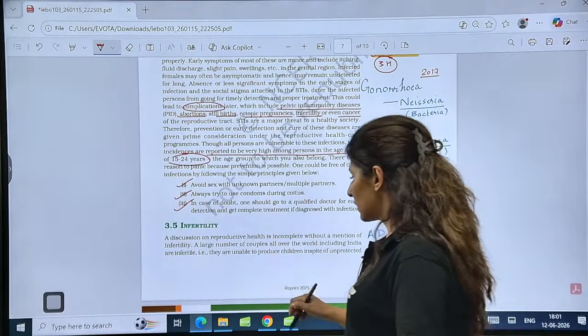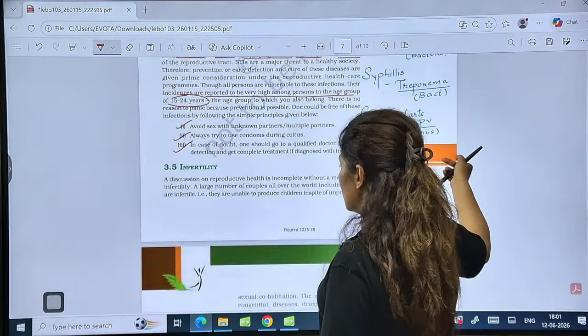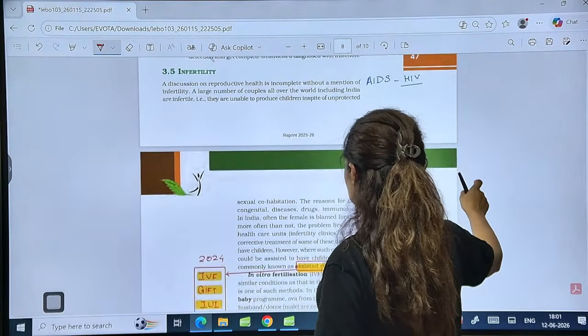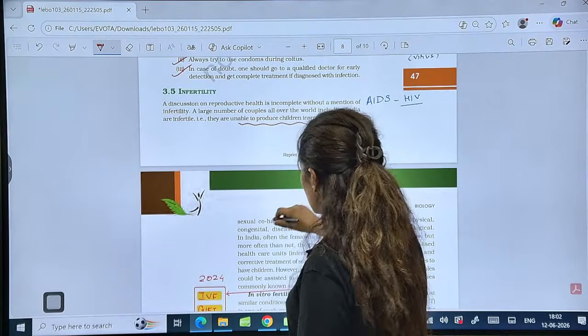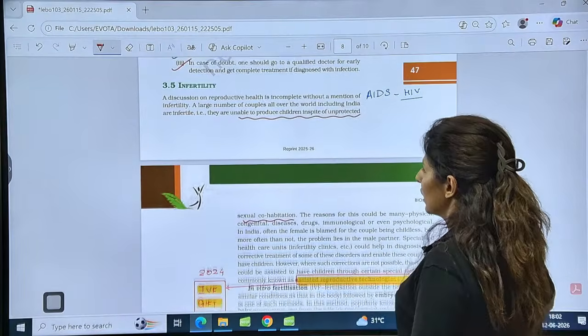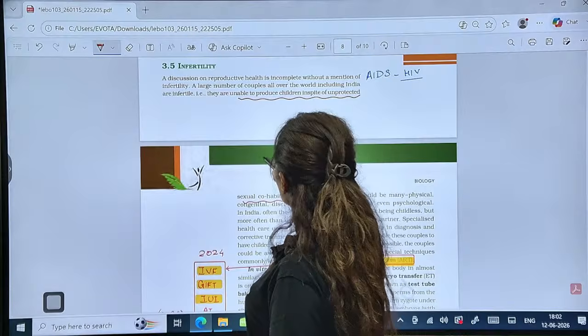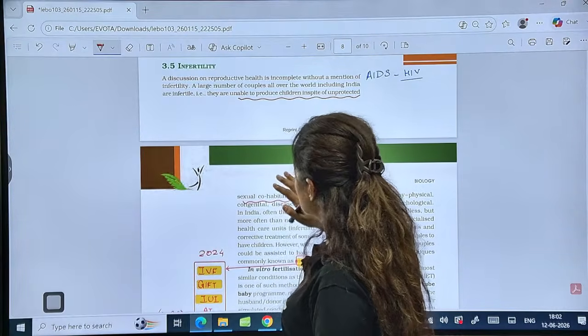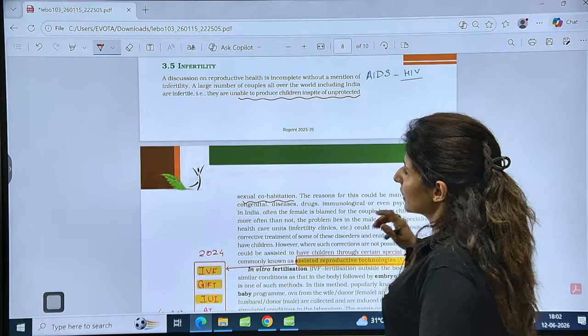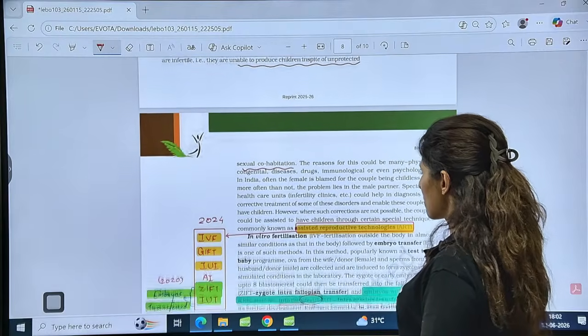Now what is infertility? Unable to produce children in spite of unprotected sexual cohabitation for at least 2 years. Still, if it doesn't lead to pregnancy, then this is called infertility.